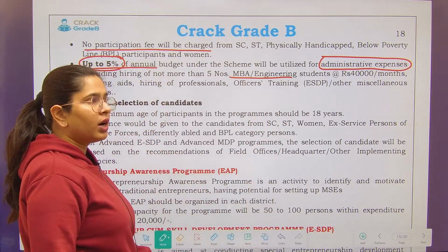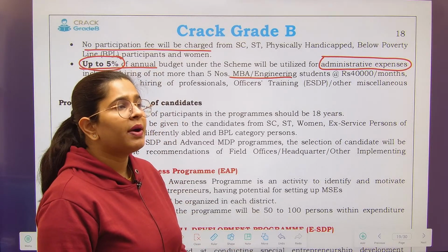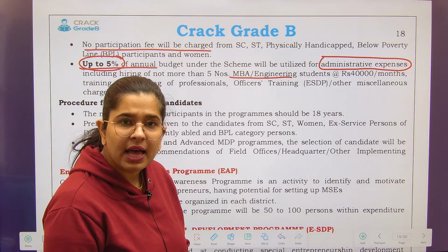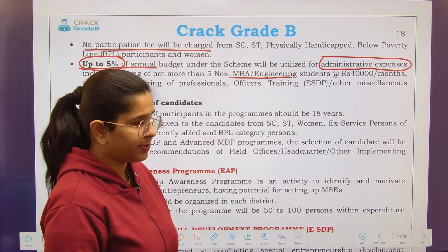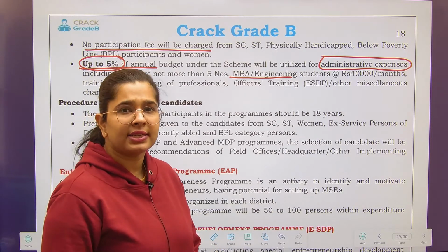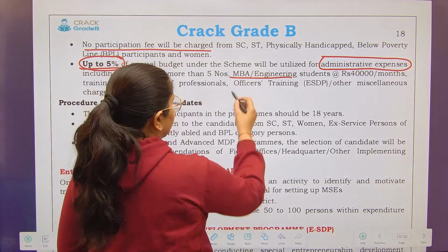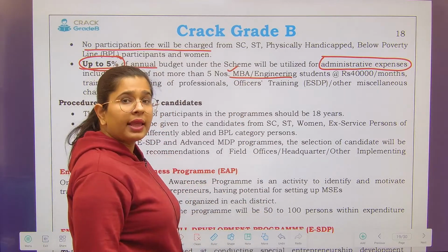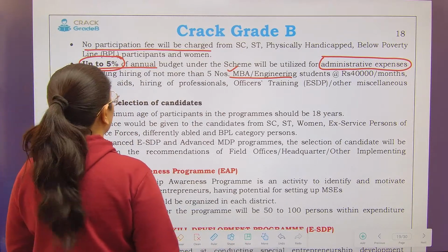Obviously you want to develop entrepreneurship, you want to develop management related skills among the entrepreneurs of the weaker section as well as the other entrepreneurs. So you will be needing certain educators as well. So MBA and engineering students can be hired and you will not be paying them more than 40,000 per month.